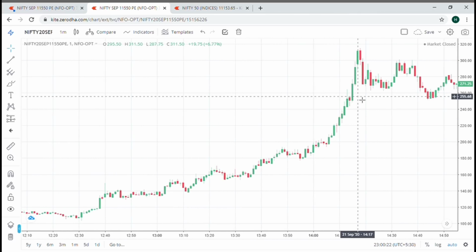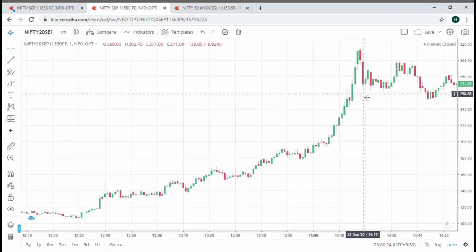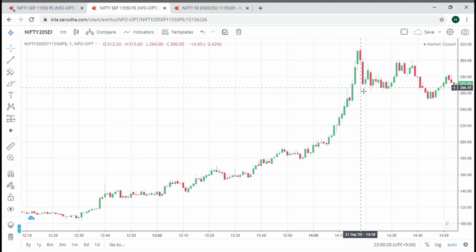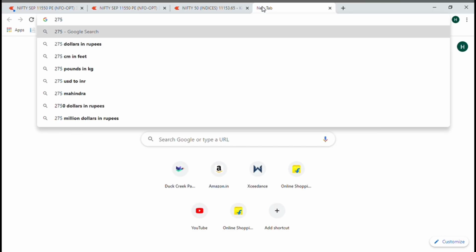So we will be exiting somewhere around this or this candle, because we are trailing our stop loss, and it made a high of 315. If we are trailing our stop loss, we will be exiting at 275.